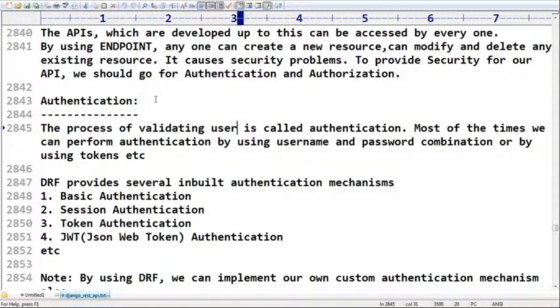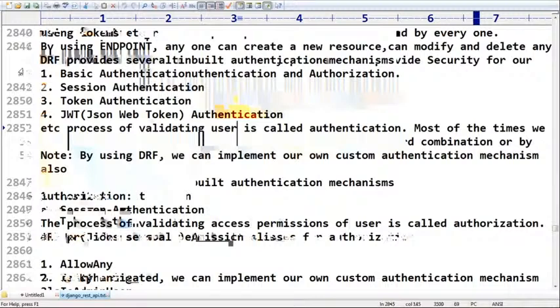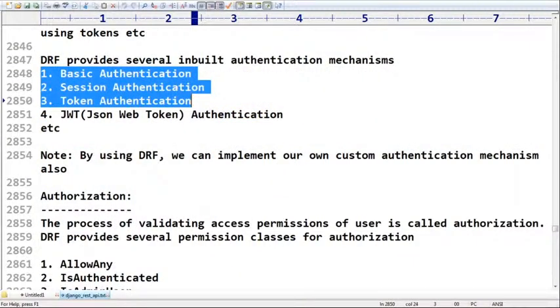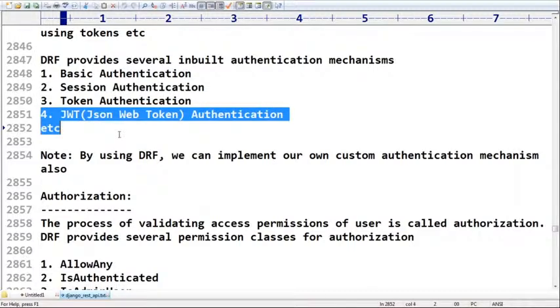Remember that basic authentication, session authentication, and token authentication, these three are DRF inbuilt authentications. Some third party authentications are also available, like JSON web token authentication and OAuth authentication.